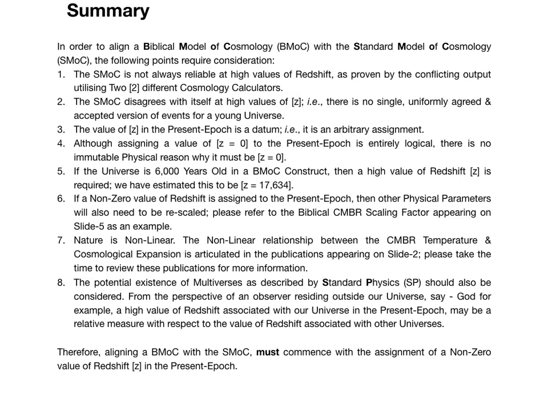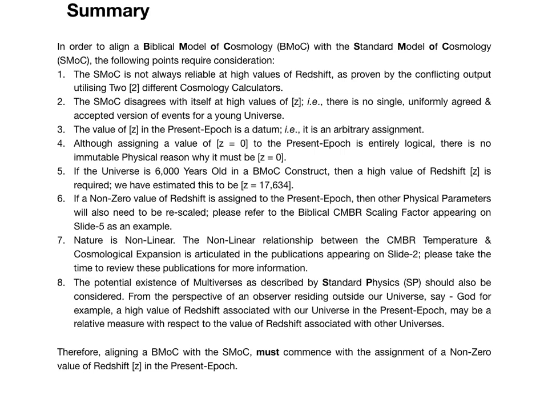Number 5. If the universe is 6,000 years old in a biblical model of cosmology construct, then a high value of redshift Z is required. We have estimated this to be Z equals 17,634. Number 6. If a non-zero value of redshift is assigned to the present epoch, then other physical parameters will also need to be rescaled.